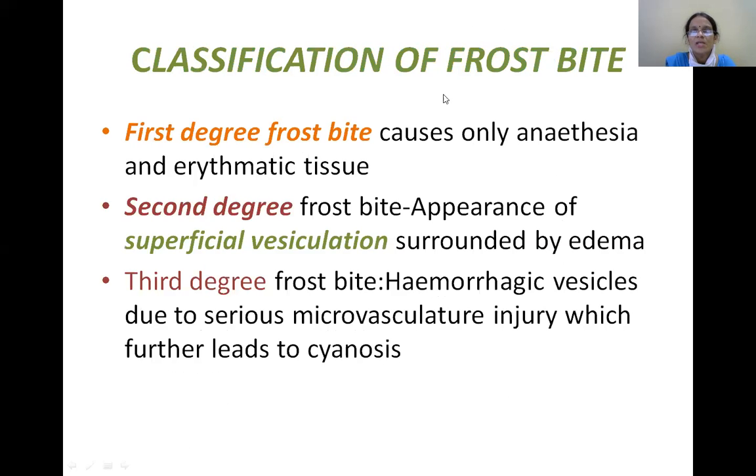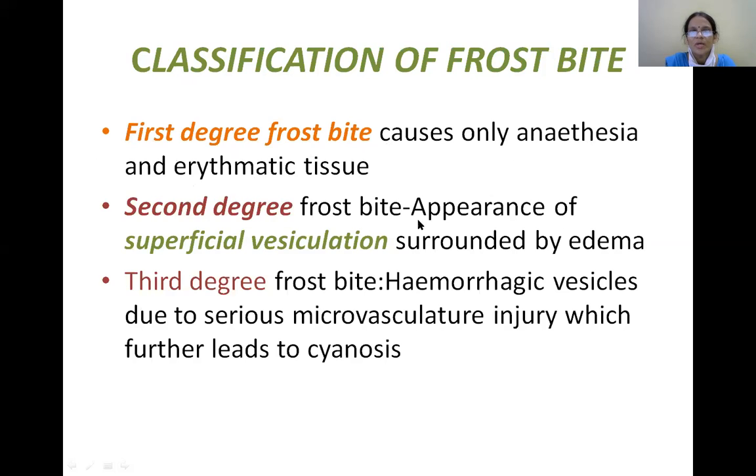Now coming to the classification of frostbite, we have 4 degrees. The first degree frostbite causes only anesthesia and erythematous tissue, where the skin is red. That is erythema, which will be seen in first degree frostbite.